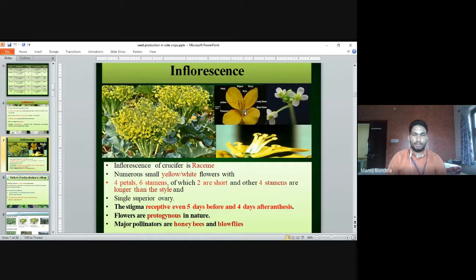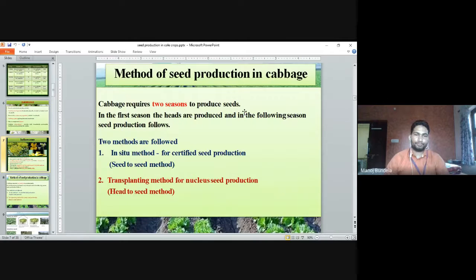The stigma is receptive even 5 days before and 4 days after anthesis. The flowers are protogynous in nature. The major pollinators are honeybees or blowflies. Normally it is pollinated by honeybees, and flies are the major pollinating agent in cole crops.